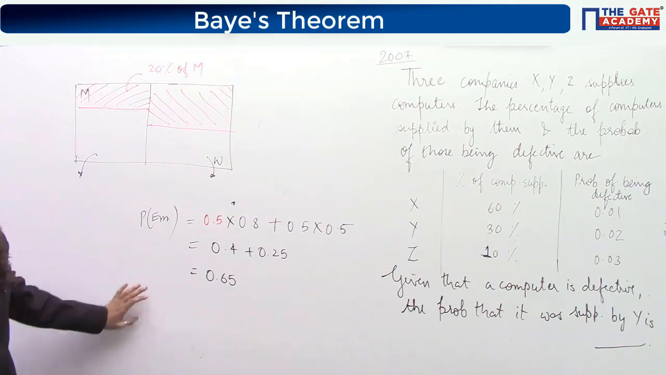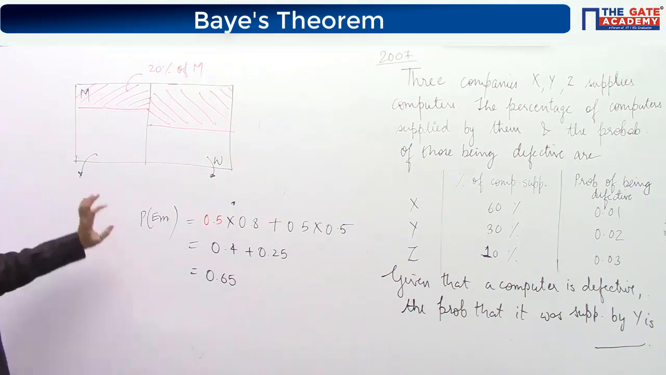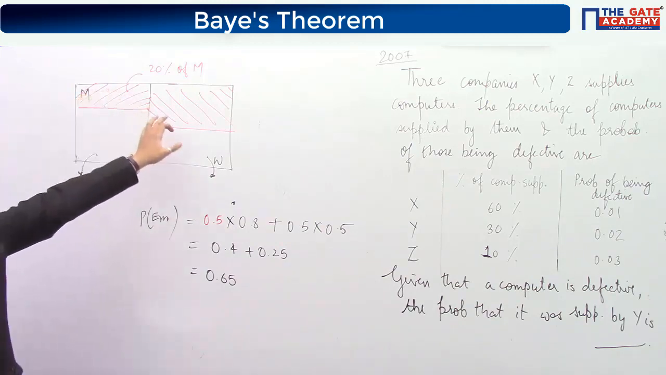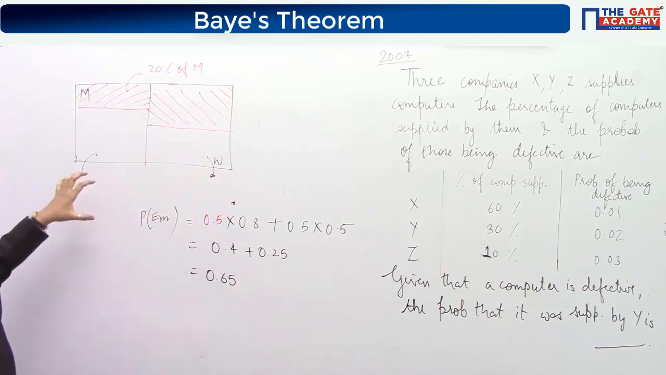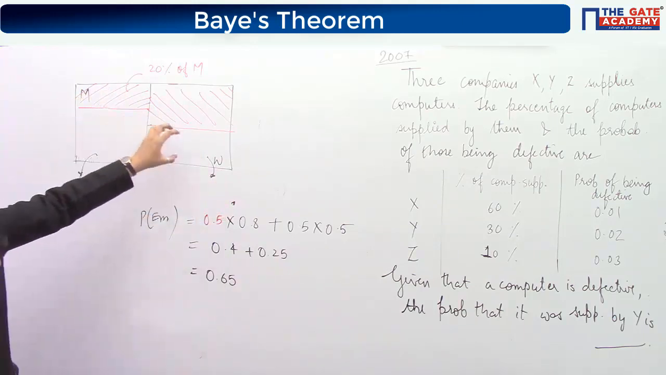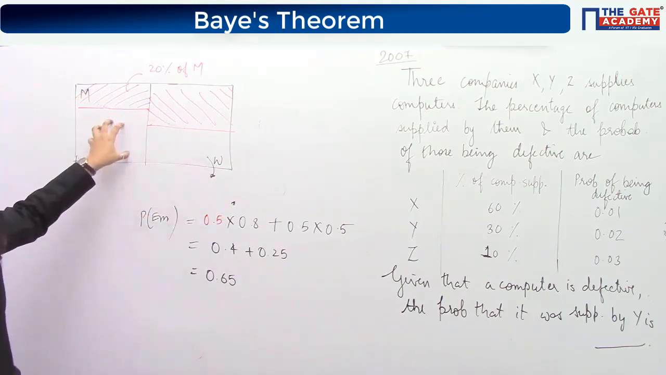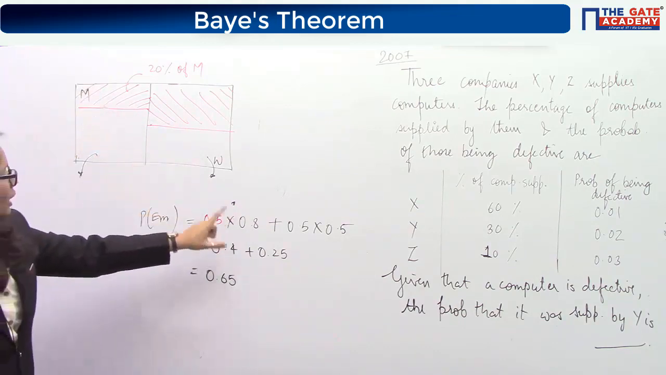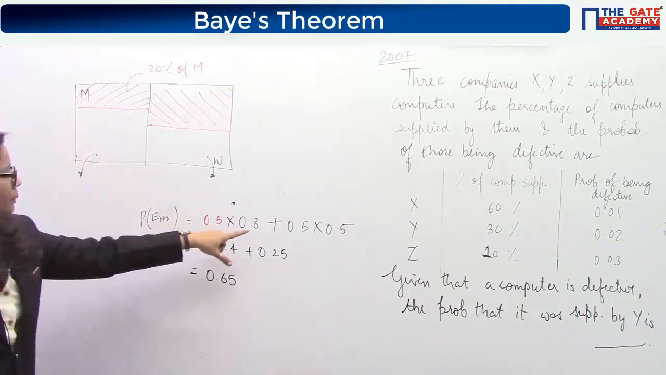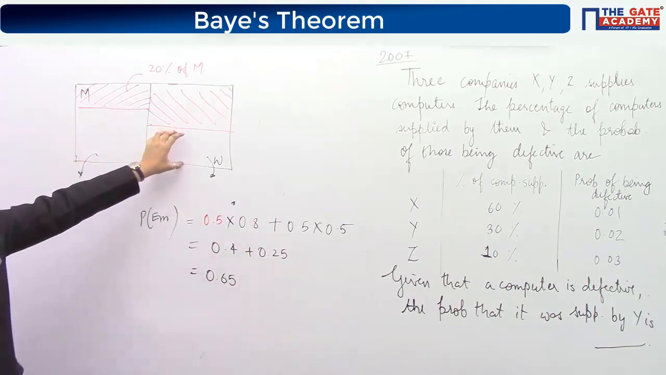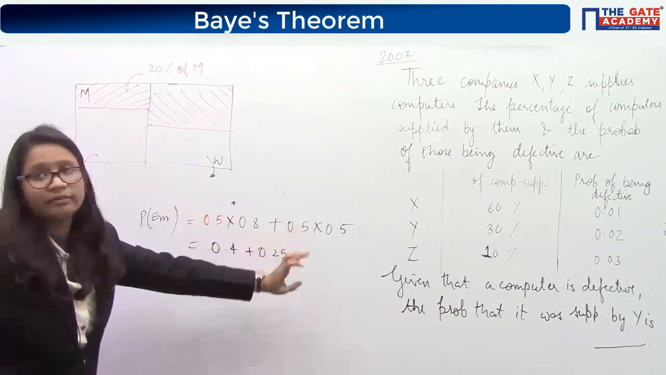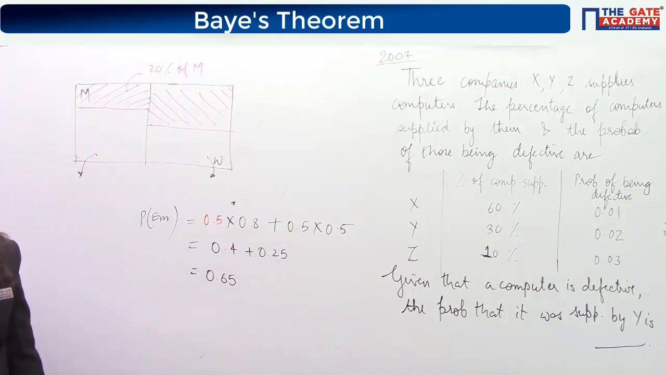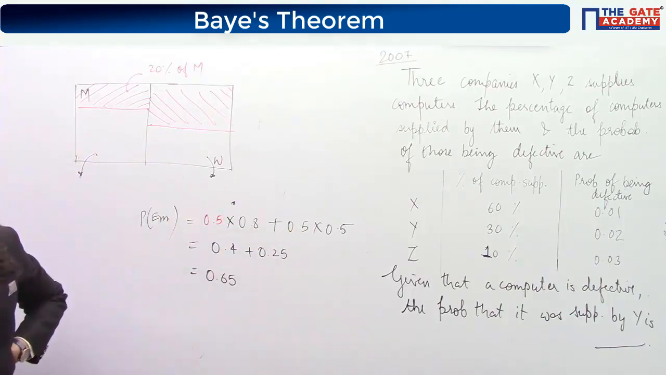Yes, understood this one? This question, have you understood it? The employed part was required; this red part was unemployed. So the employed part will be the area of this part plus the area of this part. The area of this part is 80% of 0.5, and the area of this part is 50% of 0.5, so 0.5 into 0.5. Okay, now attempt that question.